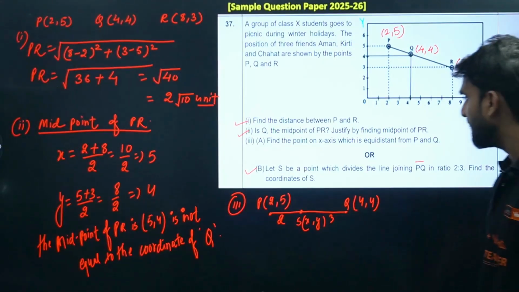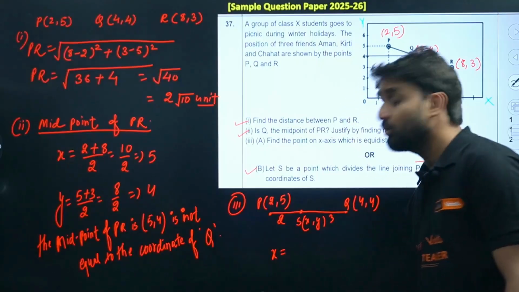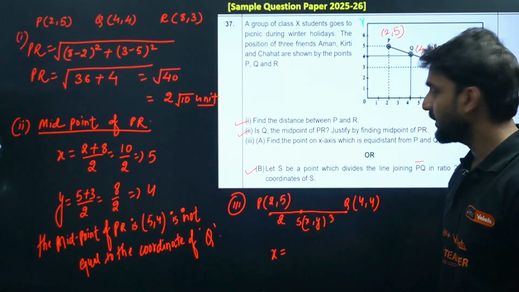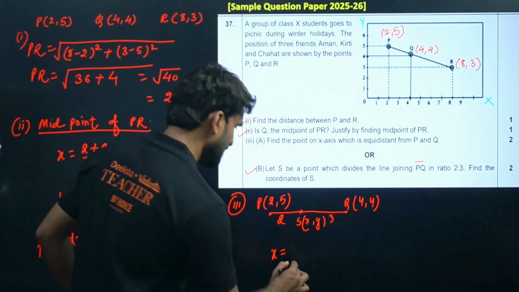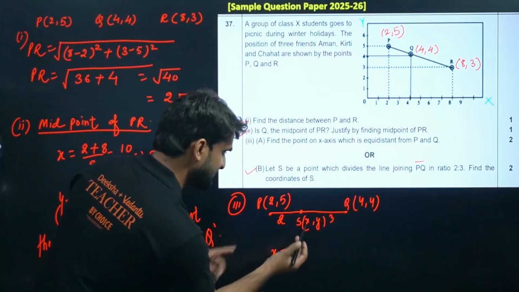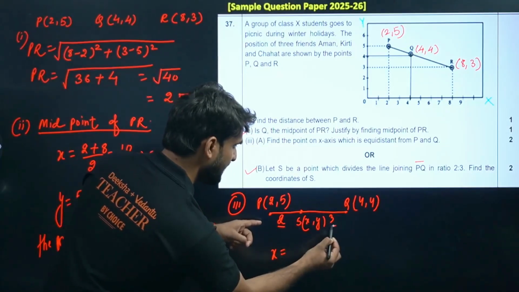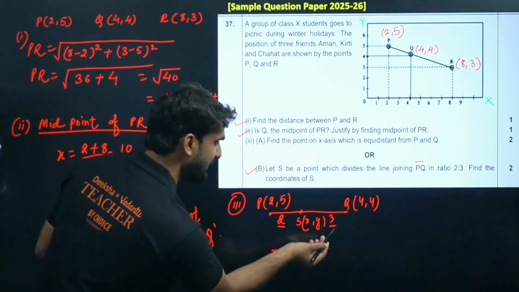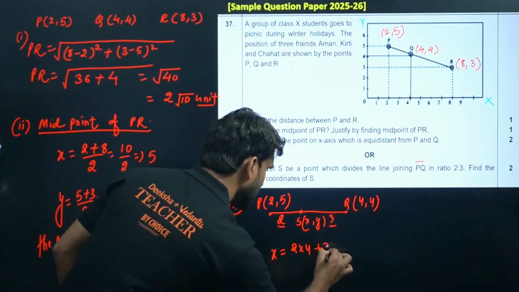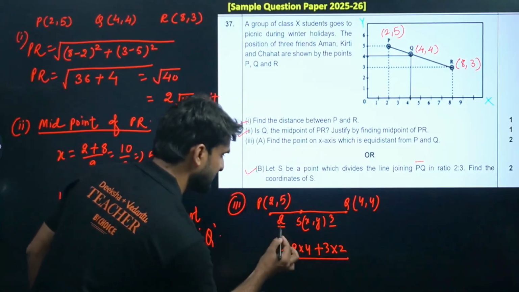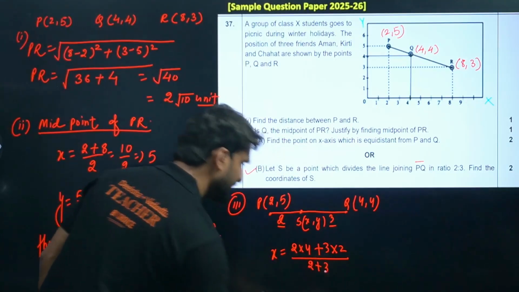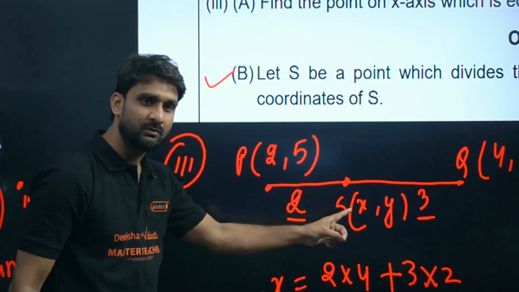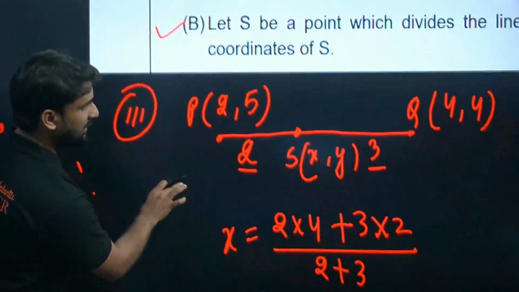You can directly apply the section formula. It is a very powerful formula. So how can we solve this question? Look. The section formula for x: this will be m1 and this will be m2. So m1 x2, that is 2 into 4, plus m2, which is 3 into 2, divided by m1 plus m2, 2 plus 3. I hope you have understood the formula. If you are taking the ratio m1, you have to take the far value. I hope you get the point here.